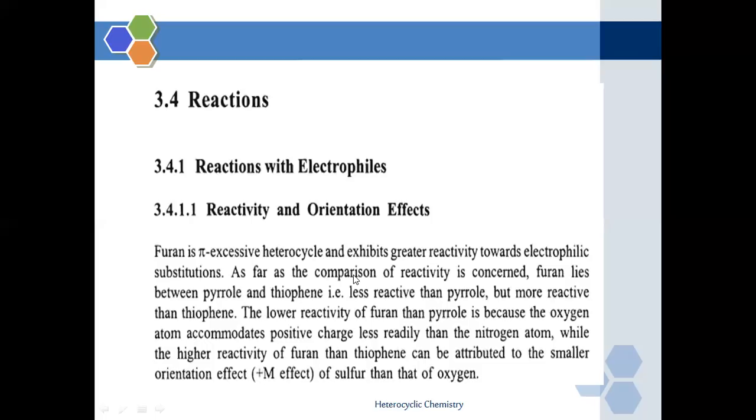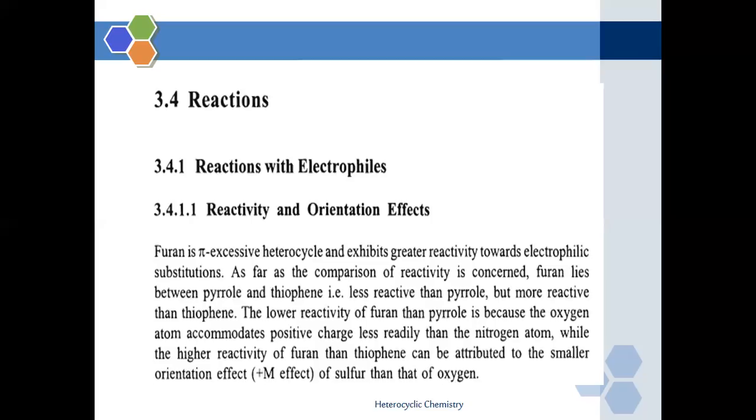Now when we compare furan with pyrrole and thiophene, in this topic we are going to do a comparative study of all those monoheterocyclic compounds: pyrrole, furan and thiophene. Furan is less reactive than pyrrole, but more reactive than thiophene. What are the reasons?